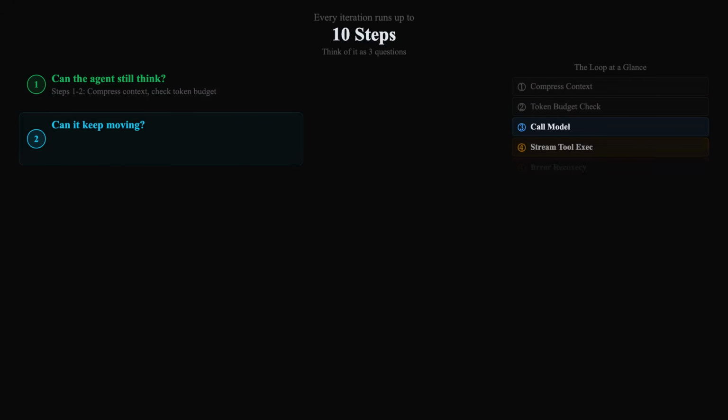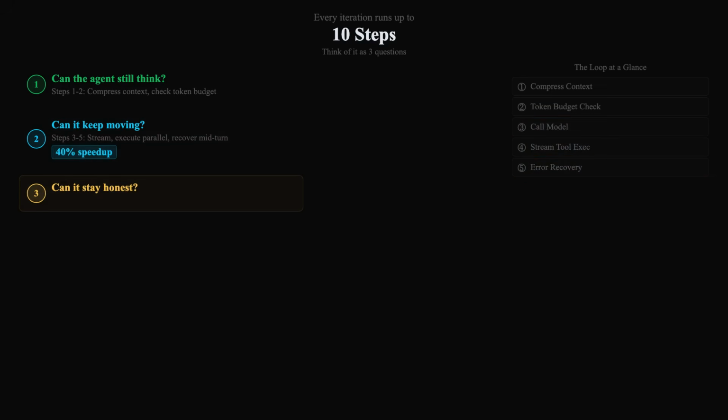Question 2, can it keep moving? Steps 3 through 5. Call the model streaming. Execute tools in parallel while it's still talking, and recover mid-turn without restarting. This is where the 40% speedup lives.